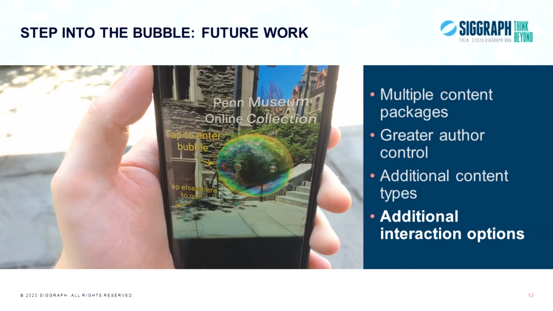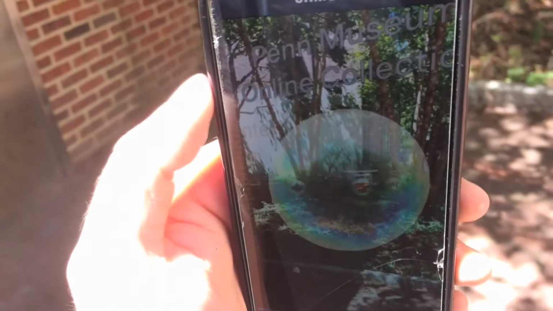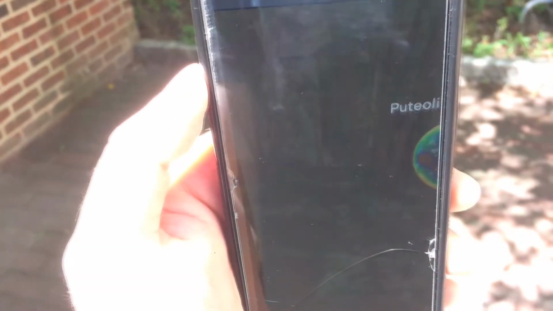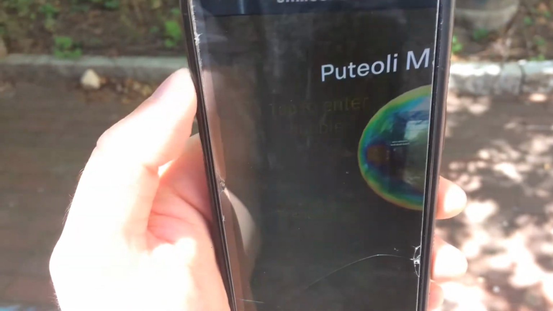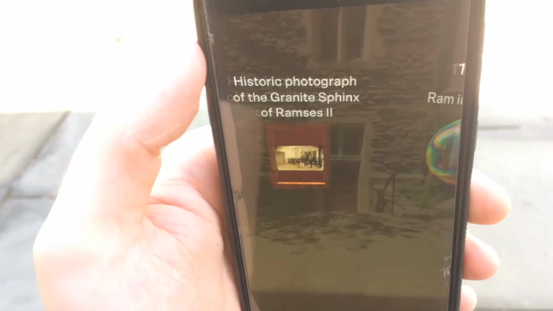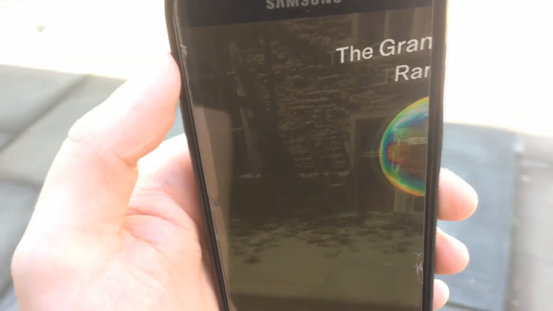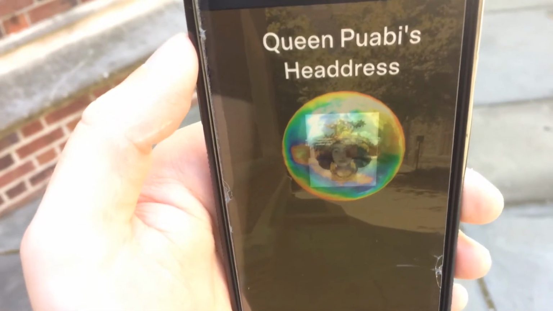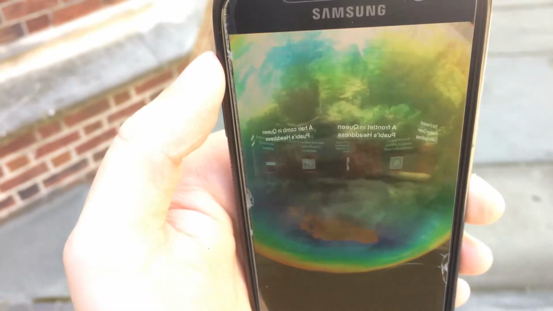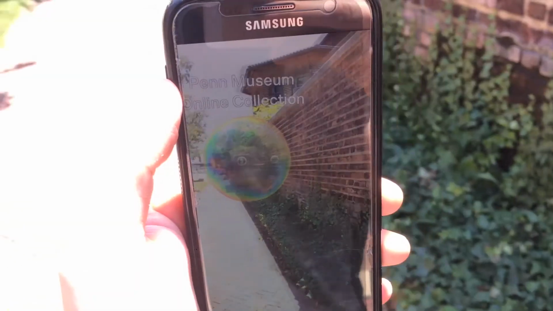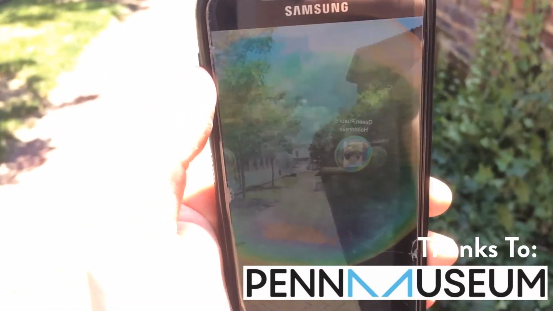Additional interaction options. Though the initial goal of Step into the Bubble was to enable museum and other art-based experiences to be made portable and accessible, the prospect of also enabling users to extend and personalize such an AR-based experience demonstrates the power of our approach. In the current implementation, a user of the Bubble app is an observer, viewing a particular content package without adding to or modifying it. However, the app can also be enhanced to support a whole new level of user interactivity and engagement by allowing users to not only add feedback and comments to each bubble, by pinning them to particular locations in 3D space, but to also create new bubble experiences with links to their own content.